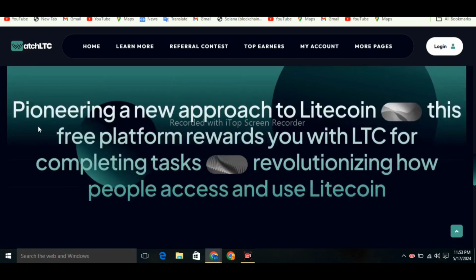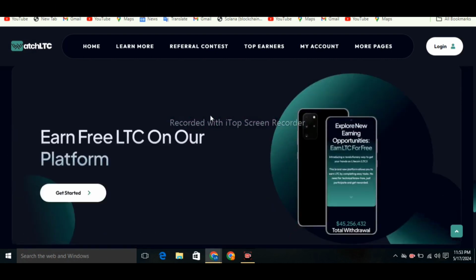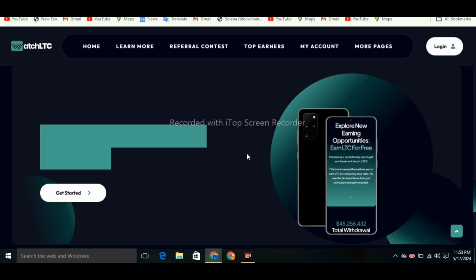Scroll down more, you can see pioneer a new approach to Litecoin. This free platform rewards you with LTC for completing tasks, to get a huge benefit from it. Earn free Litecoin on this platform.